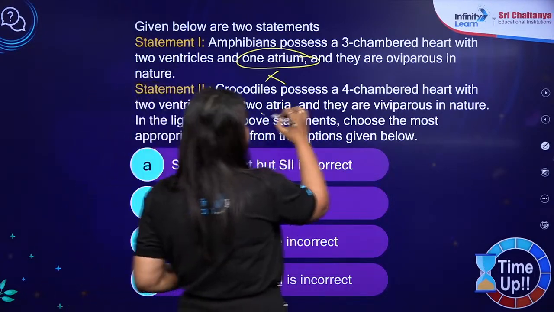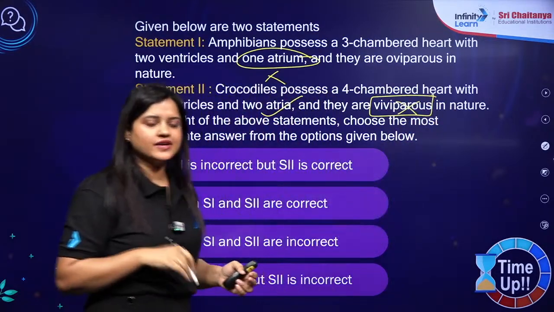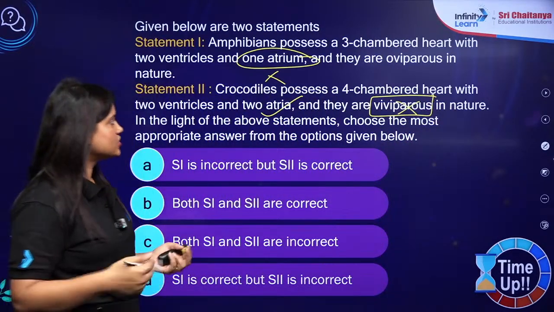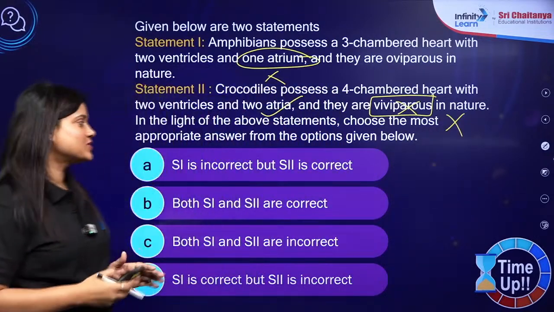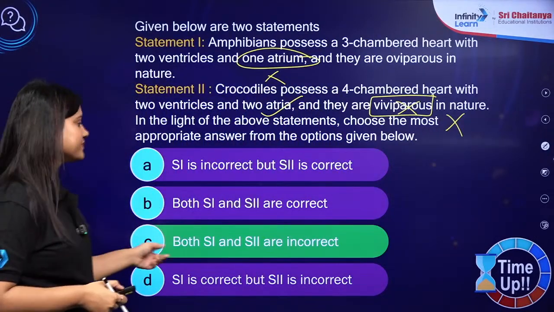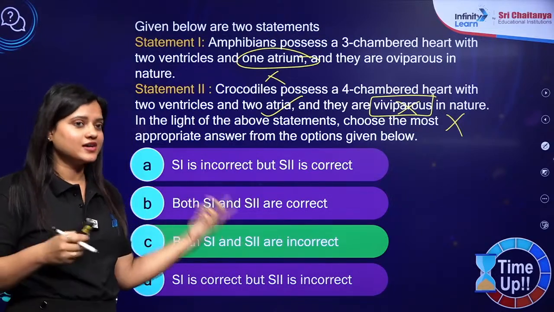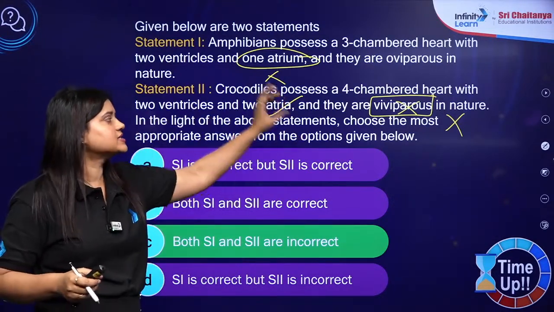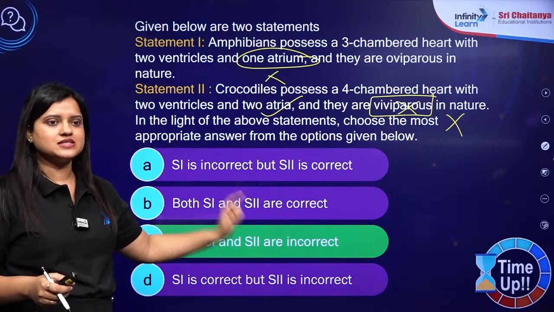यहाँ तक सही था. But what about this? Crocodile lay eggs, na? They are reptiles and they lay eggs. So this is also incorrect. Both the statements are incorrect. So that's why correct answer should be C. Again you guys are making mistake here क्योंकि आपने आधा statement पढ़ा, सही मान लिया and mark कर दिया correct answer. So correct answer is C and not B.